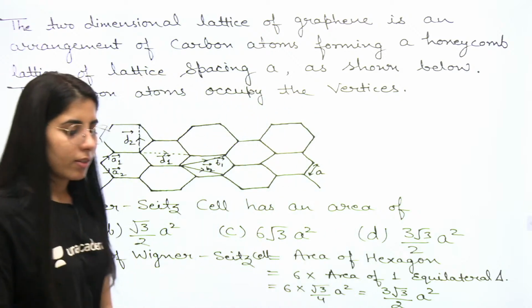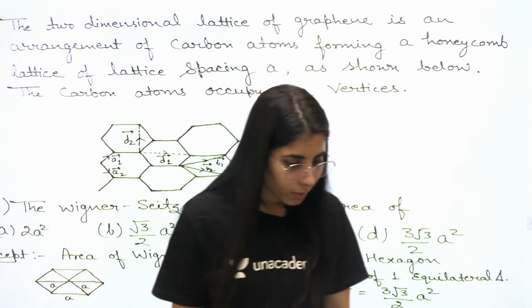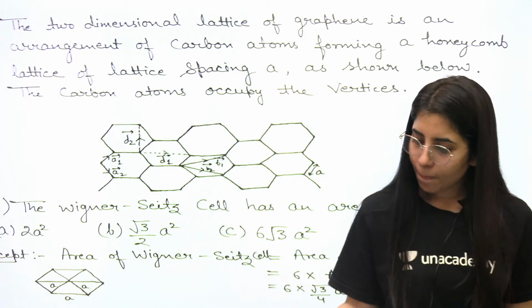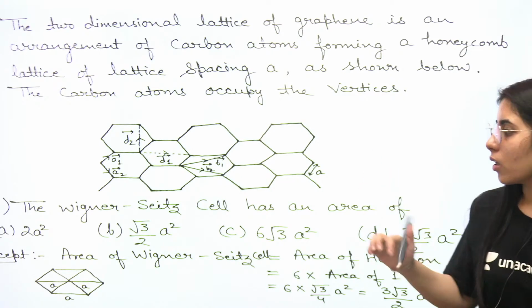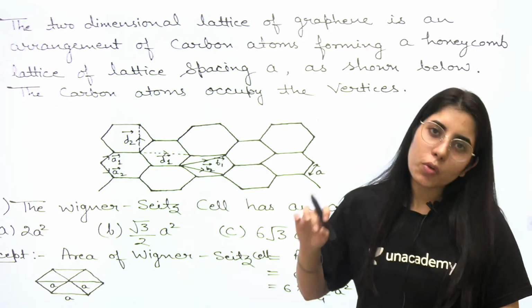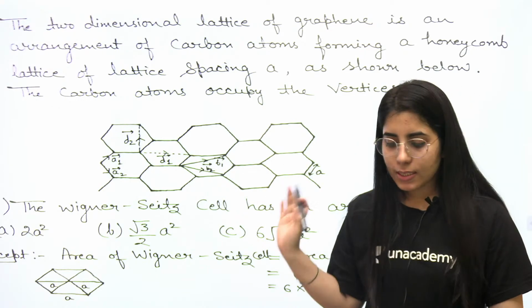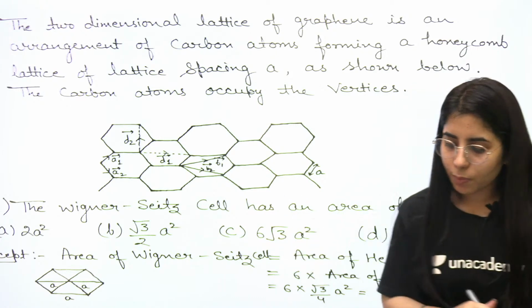Okay, and if you are getting it, you can start mentioning your answer in the comments, or you can mention done in the comments that yeah, this one is clear. And if somebody is not getting, okay, one more point. The Wigner-Seitz cell, you can consider it same as primitive unit cell. Okay, so Wigner-Seitz cell, you can consider it same as primitive unit cell. Now you can proceed.